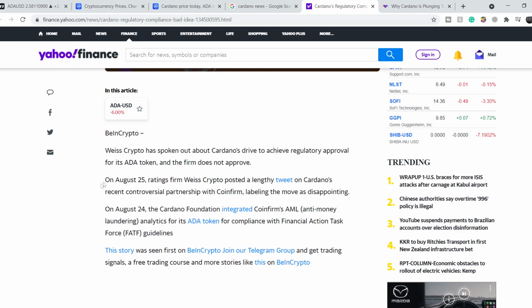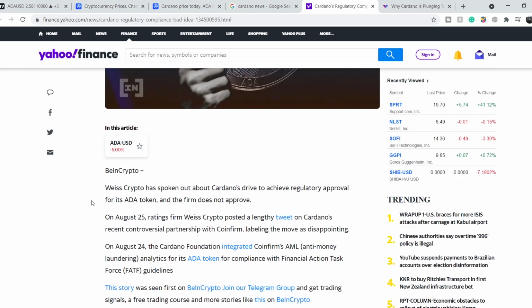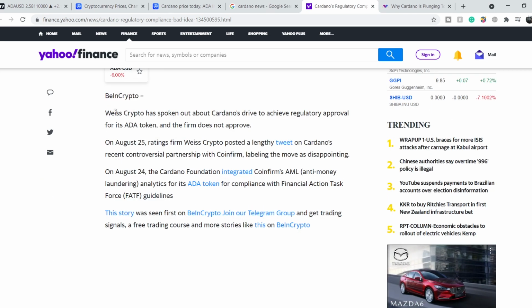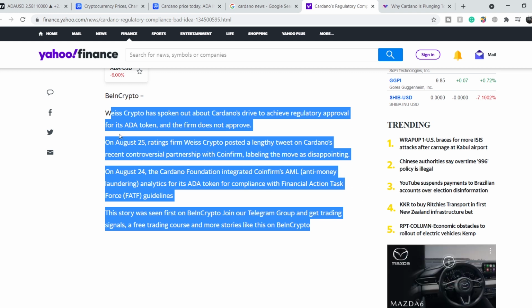And let's continue with some news related to Cardano itself. We are on Yahoo Finance, and this article was published on August 26, 2021, and it's titled "Cardano's regulatory compliance is bad idea all around," says Wise Crypto. Let me quote this. Wise Crypto has spoken about Cardano's drive to achieve regulatory approval for its ADA token, and the firm does not approve.